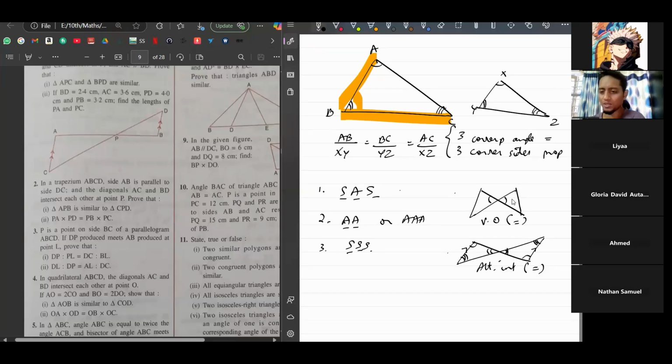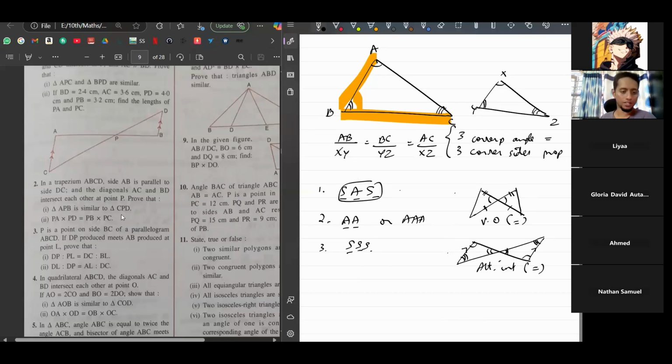So we don't have those alternate interior angles equal. Okay. Is this enough to show that the two triangles are similar? No, it's only one set of angles. We need something else. So probably we need this because here there's one angle and two sides. So they must have given this side should be equal to this side and this side should be equal to this side. If you have this much, then we have side, angle, side. We can prove that the triangles are similar. Okay. So like this, you need to find some way to prove that two triangles are similar by using any of these three conditions.